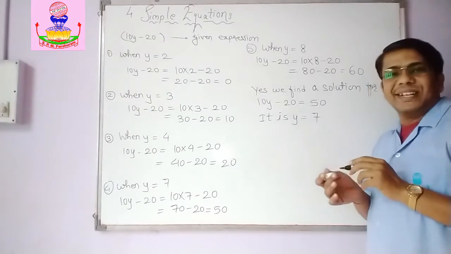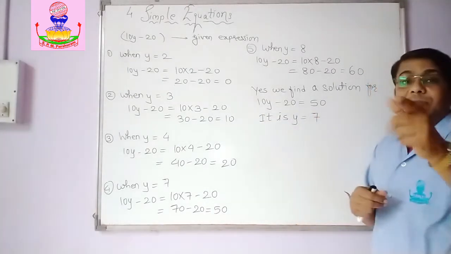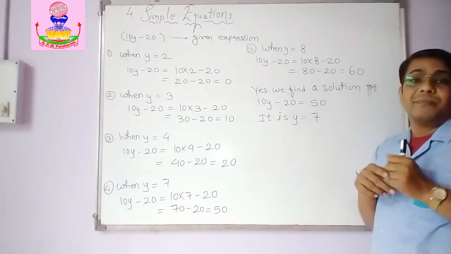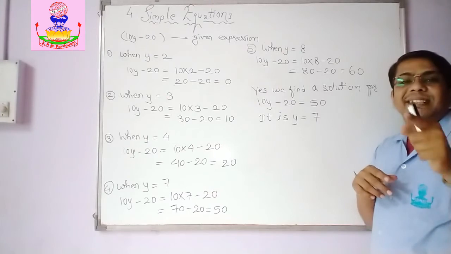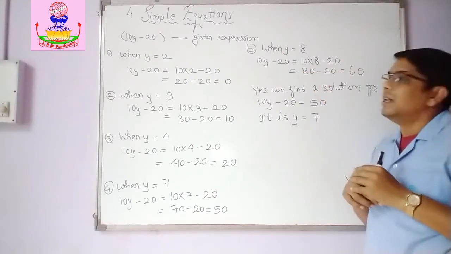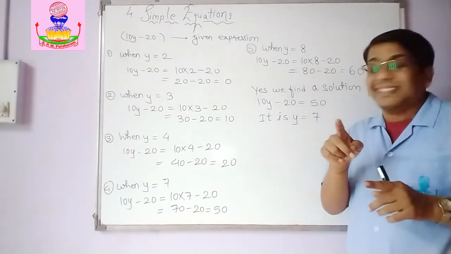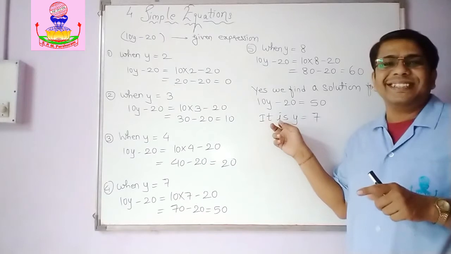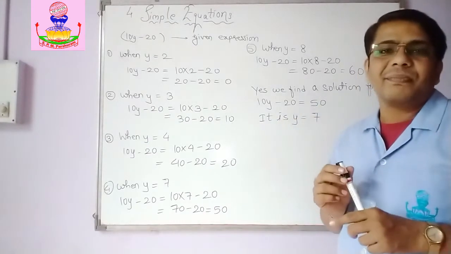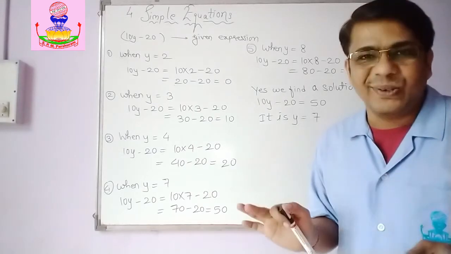So when y is equal to 7, at that time you get 10y minus 20 is equal to 50. From that we can say that 7 is the solution of the equation, or 7 satisfies the equation. Hence 7 is the solution of the equation. Others, they are not the solution. So this is the only condition when 10y minus 20 is equal to 50 will be followed. For others, it will not be followed.